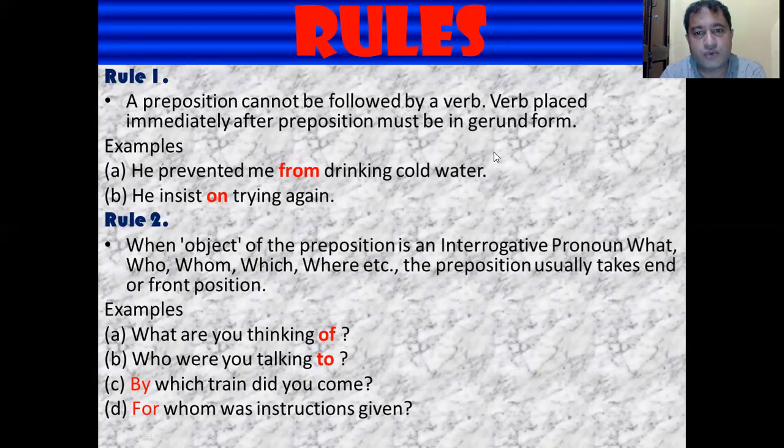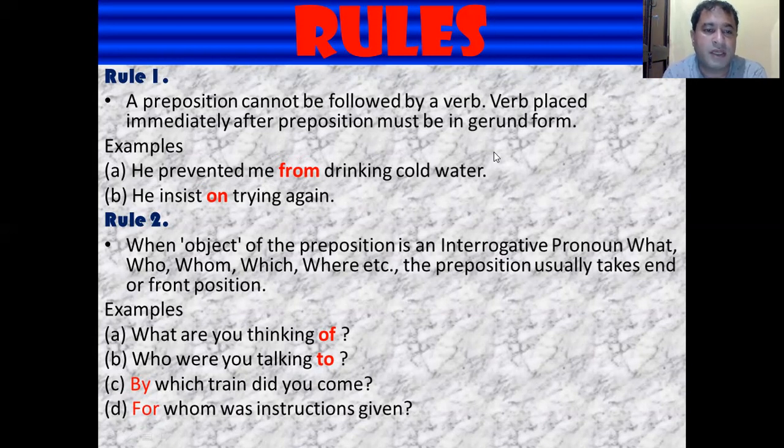Like, I swim in a river. So here swim is the word which shows some action, so it is the verb. Swimming is a good exercise. Now I have used ing along with swim. Now swimming has become a noun. So when we add ing to a verb, sometimes it becomes a noun. That verb plus ing is called a gerund. So after the preposition, you cannot directly use a verb. The verb used must be in gerund form.